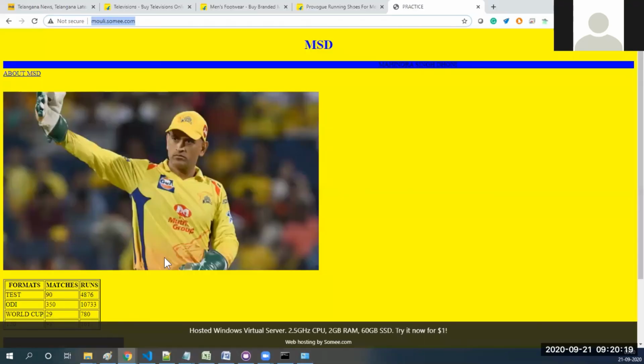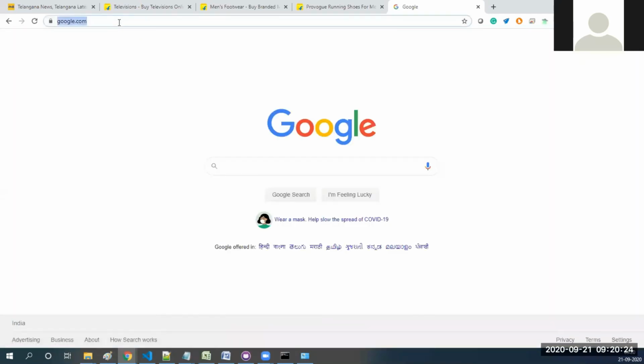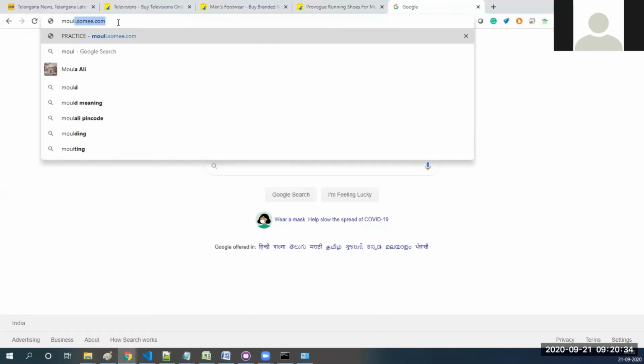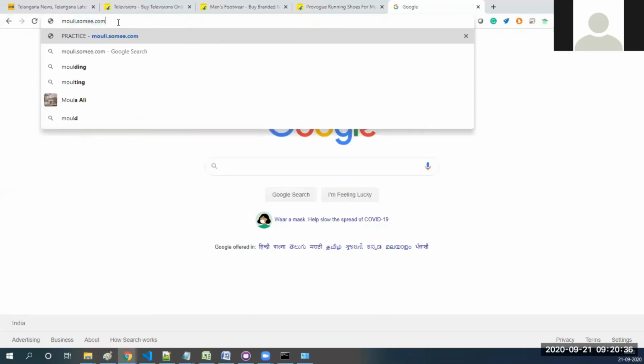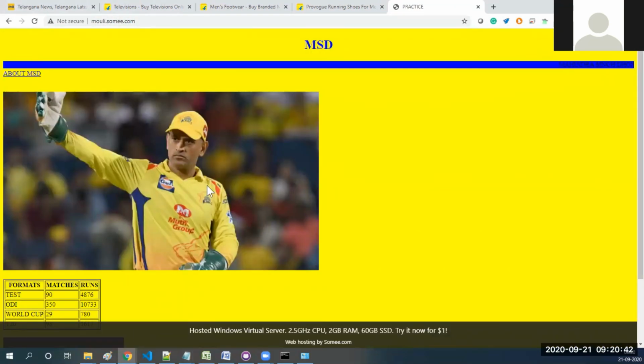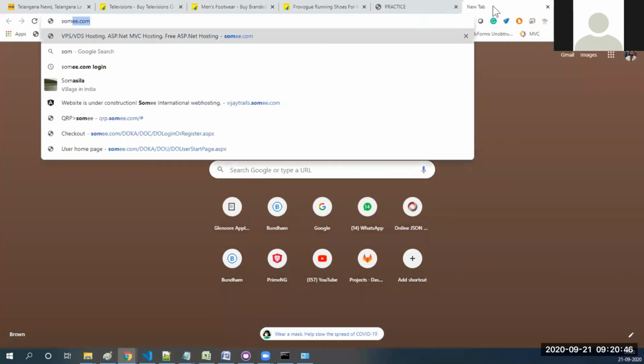See, for example, every time we say Google. What is Google? It is a domain name. Behind the scene, it has an IP address. Correct? Yes, sir. Something like Mauli.summit.com, like that. Behind the scene, it is pointing to an IP address. It is pointing to an IP address.